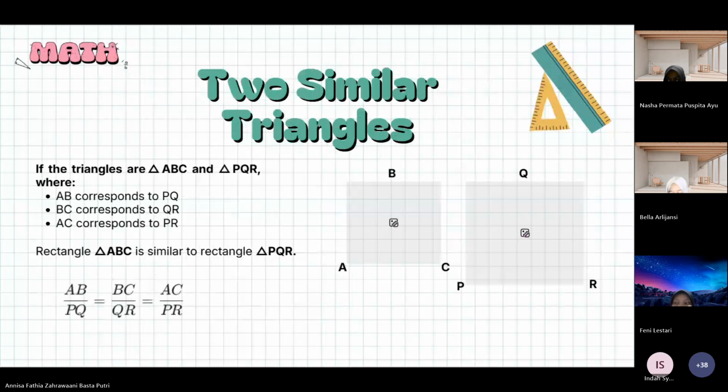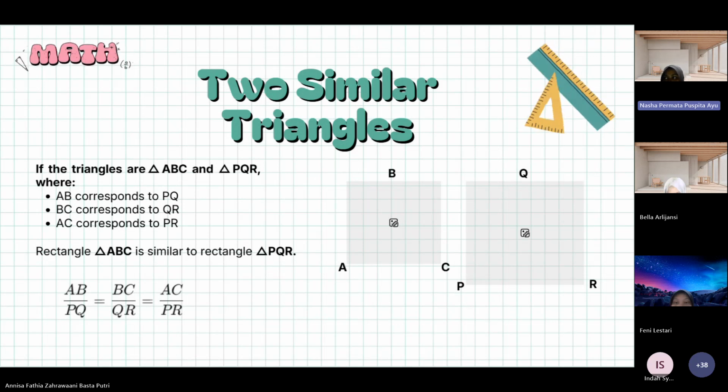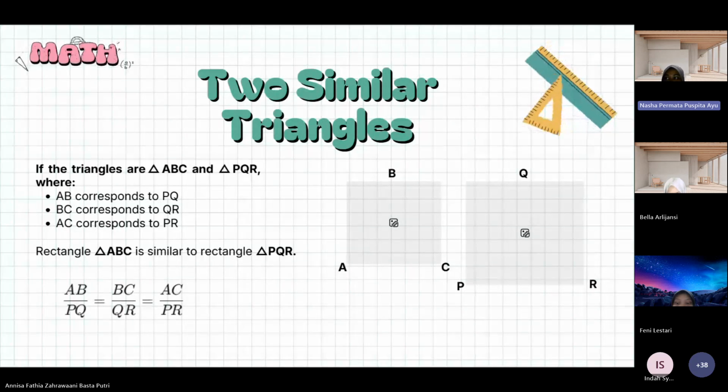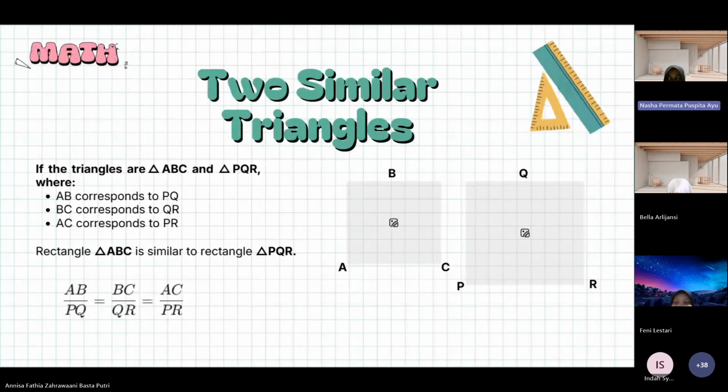Two similar triangles. If the triangles are similar, it means their corresponding angles are equal and their corresponding sides have the same ratio. In the example, triangle ABC is similar to triangle PQR.